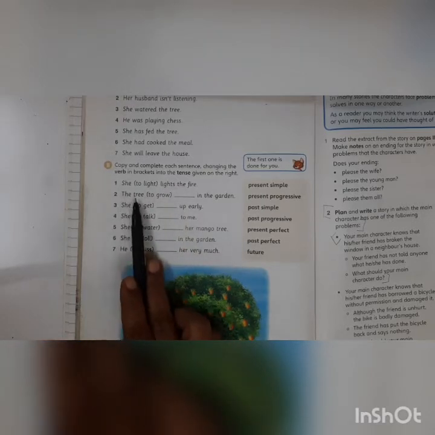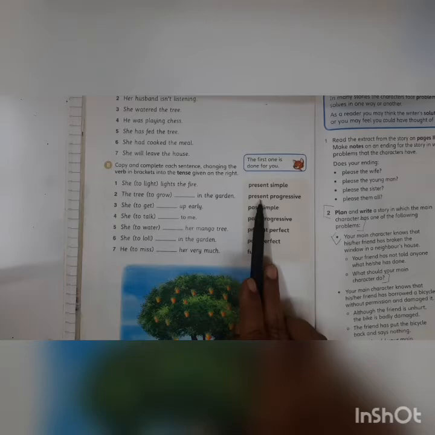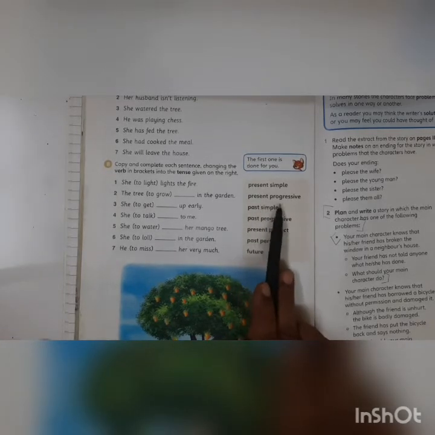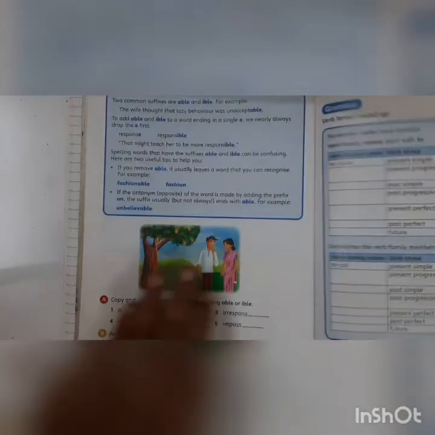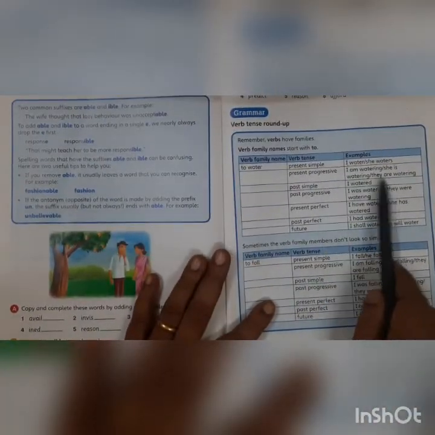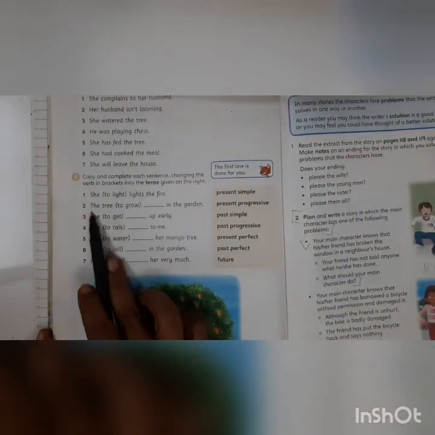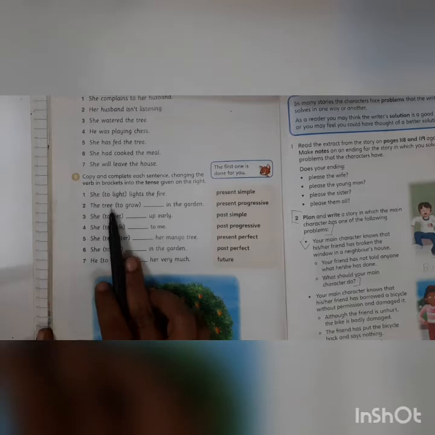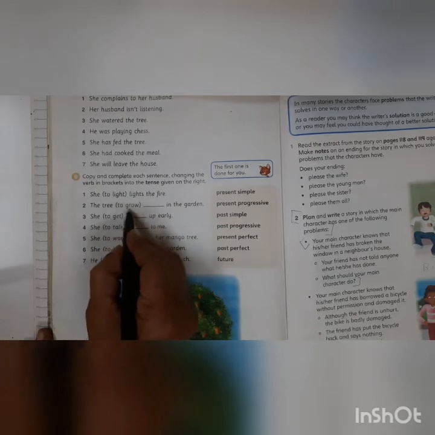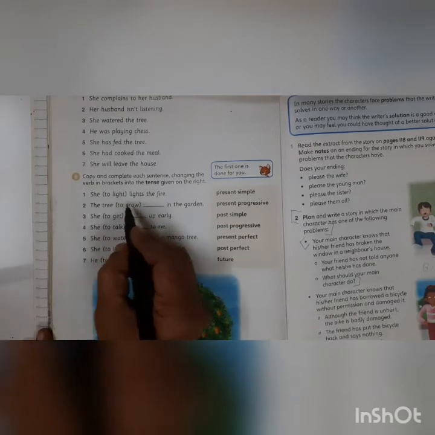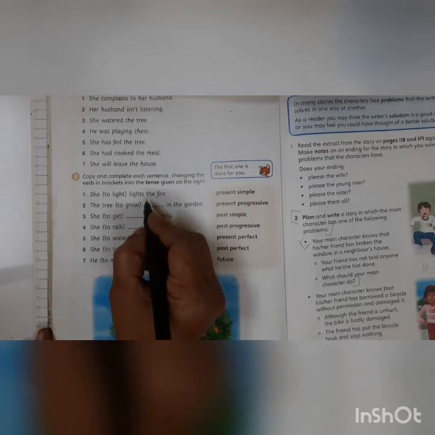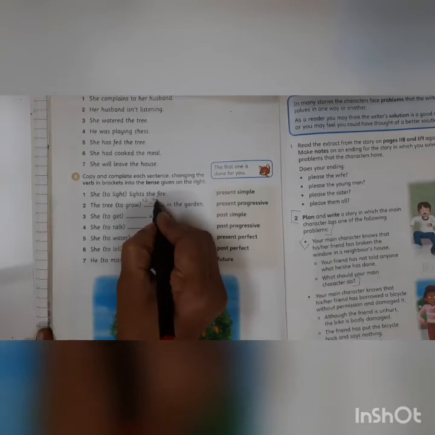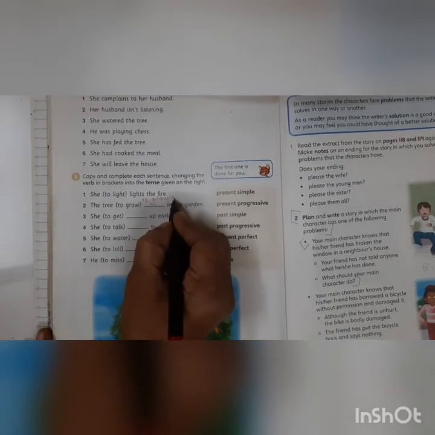Now children, look at the second one. The tree to grow in the garden. I have to make it present progressive. If you are confused, children, just open this chart here. Present progressive. You will get it over here. Now children, the tree. So that is singular. You have to be careful with is, are. So what will it be? Look at this verb over here, children. To grow. So what will you write? The tree, singular. Correct? You will write is growing.